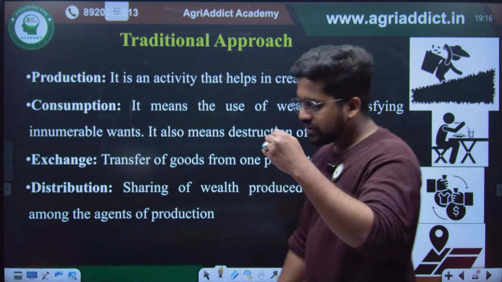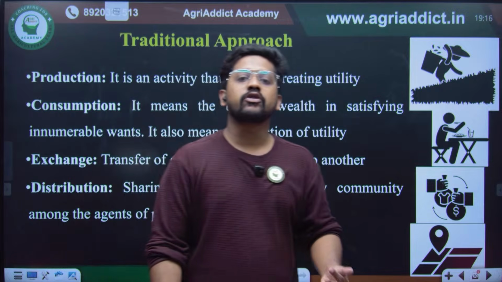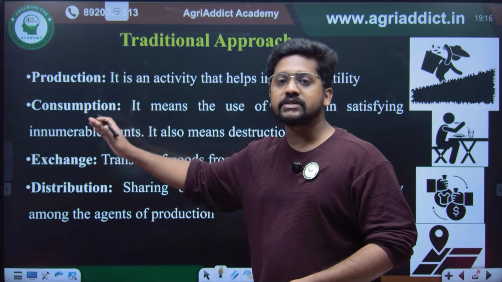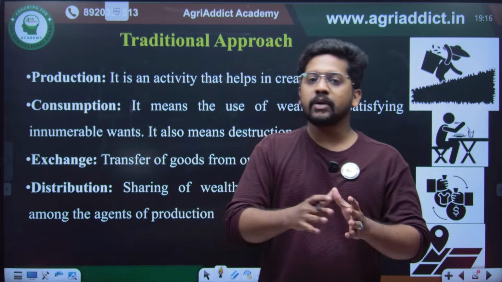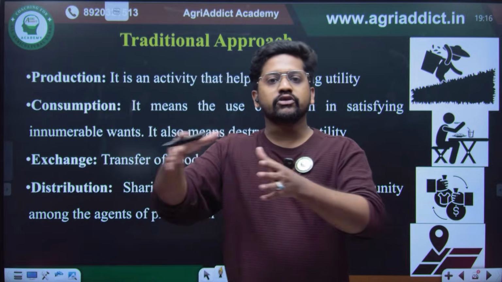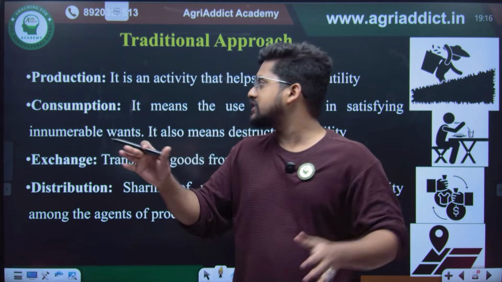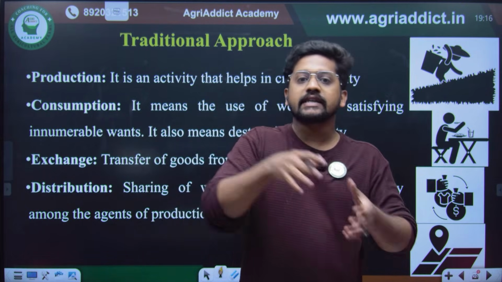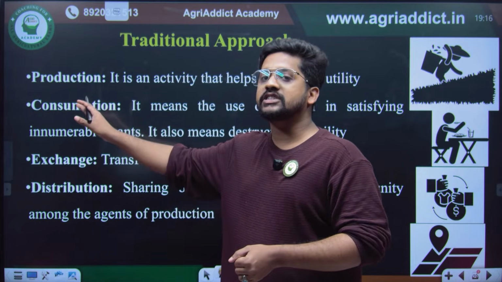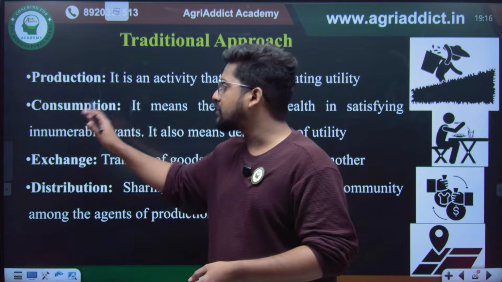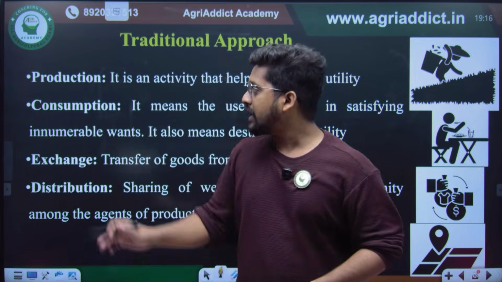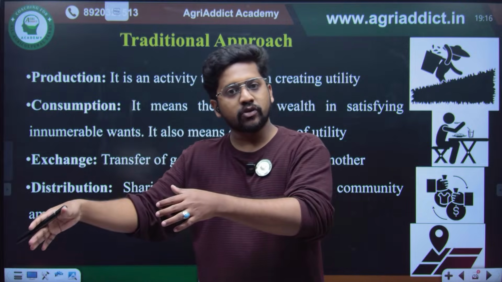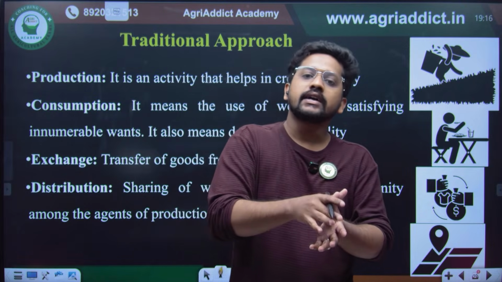When we go into detail on the divisions of economics, there are the traditional approach and the modern approach. The traditional approach constitutes production, consumption, exchange and distribution. Production is when inputs are transformed into outputs; that entire process is called the production process, or we can say it is the creation of utility. In consumption, the produce, which is the output of the production process, is consumed by the individual. What is exchange? It is the link between production and consumption. The farmer sells his product to the consumer through exchange, which is done through marketing.